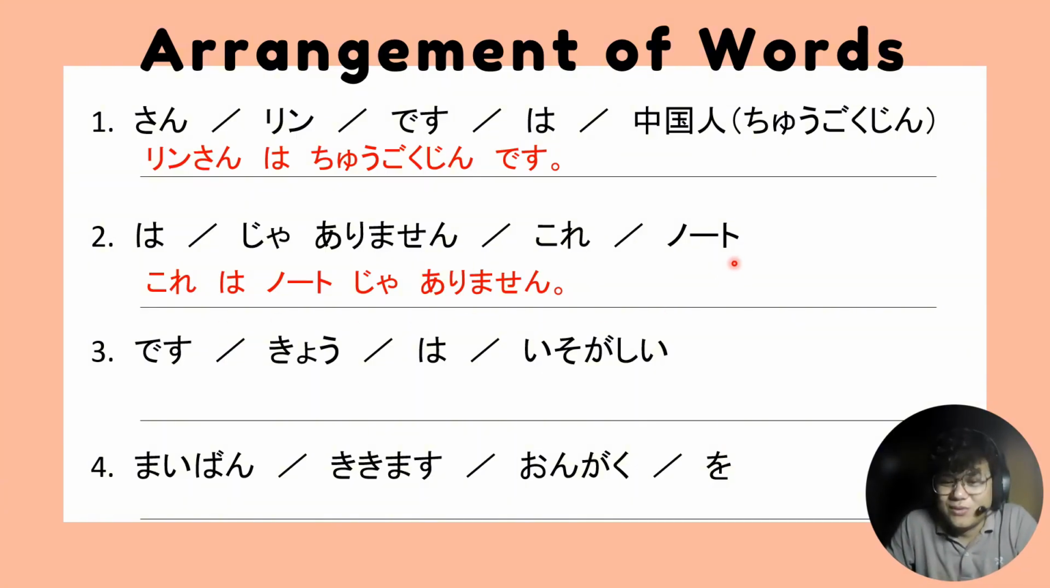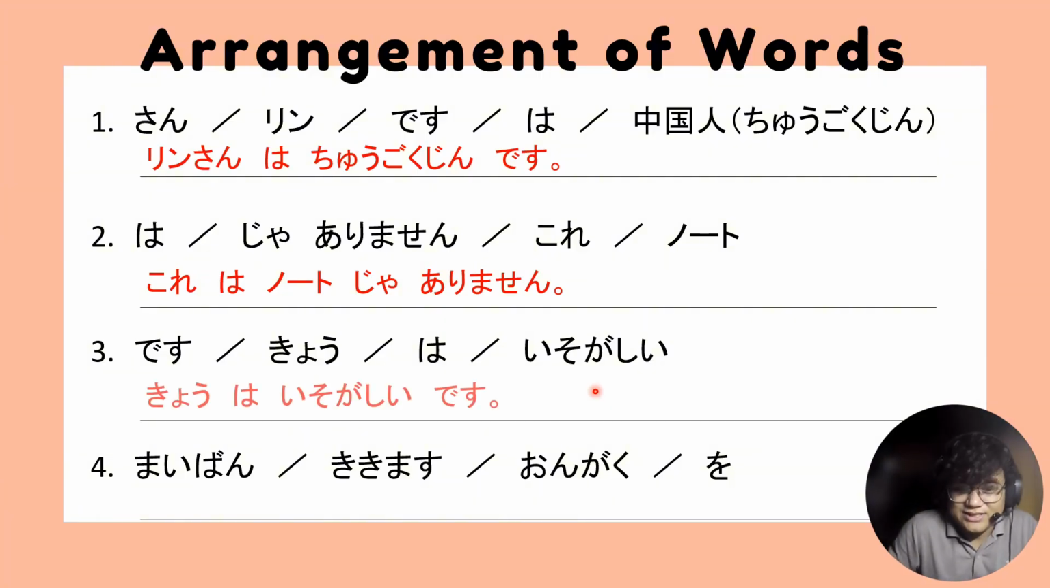"Kore wa no to jarimasen." Let's go with the third item: des, kyo, wa, and isogashi. Again, the des is in the last part. We already know that. So we only have kyo, wa, isogashi. The word that comes before wa is a noun. And what is the noun here? It's only kyo, right? Because isogashi is an adjective. So the answer is "kyo wa isogashi desu." So we already have the arrangement.